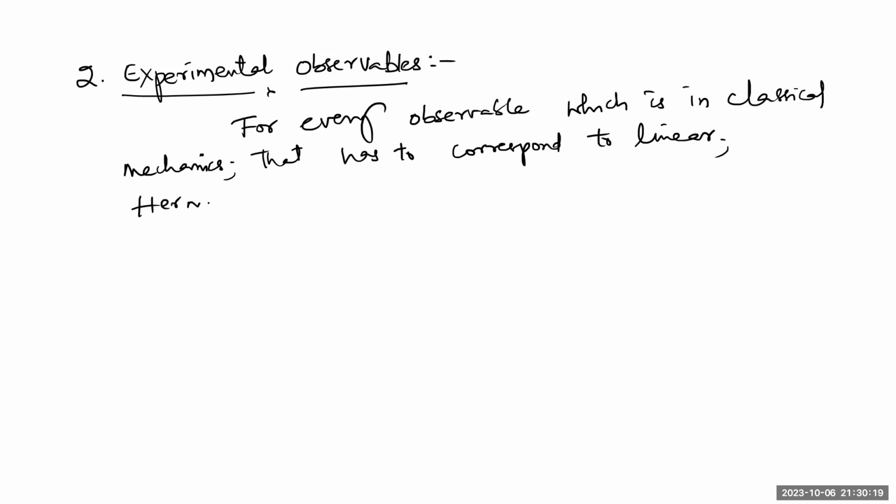Hermitian operator in your quantum mechanics.